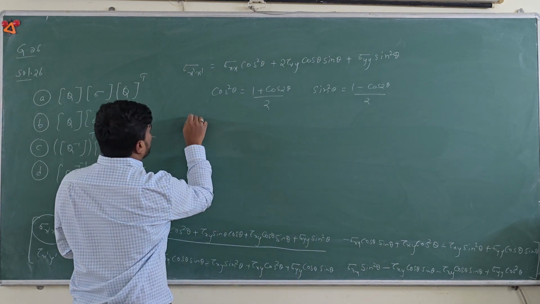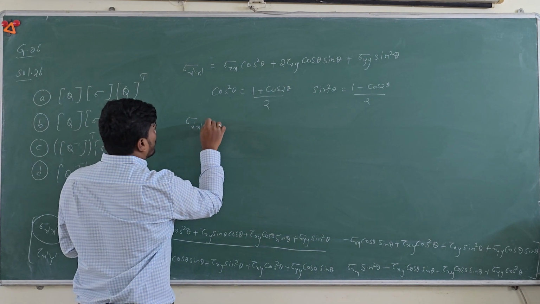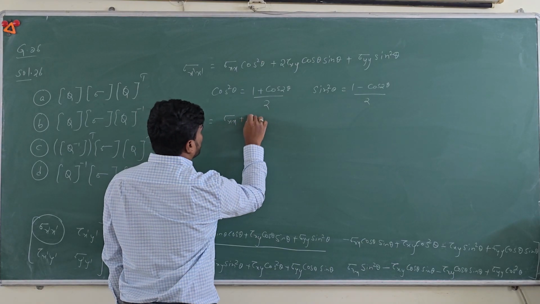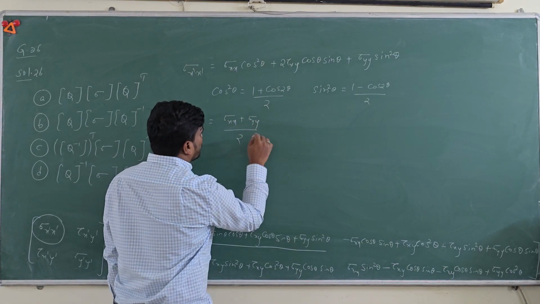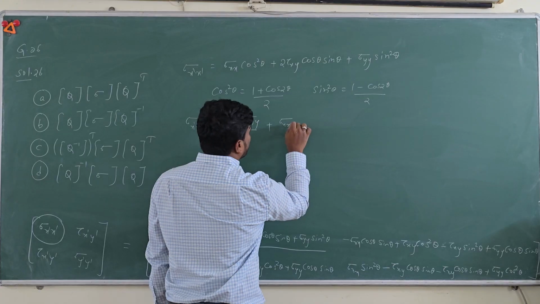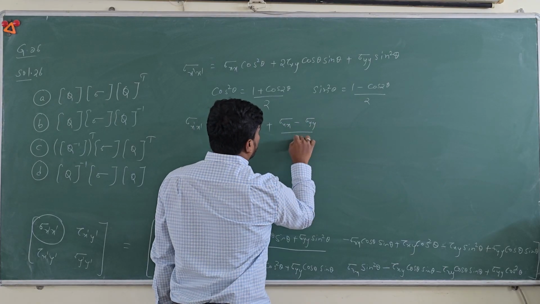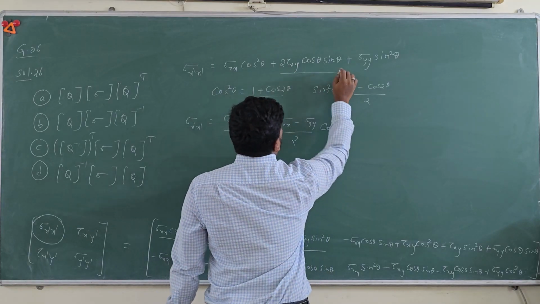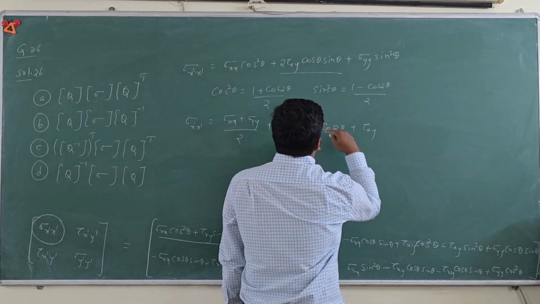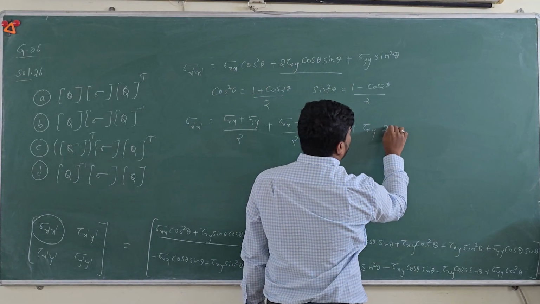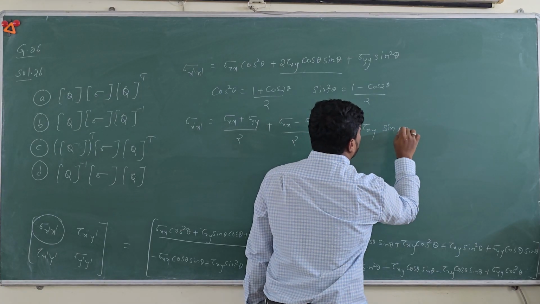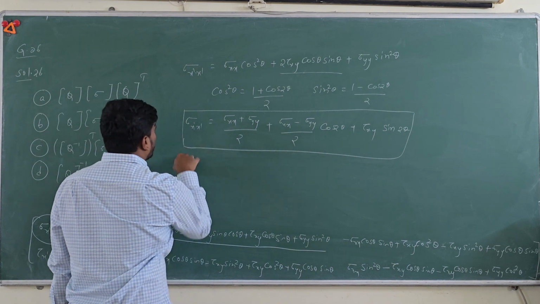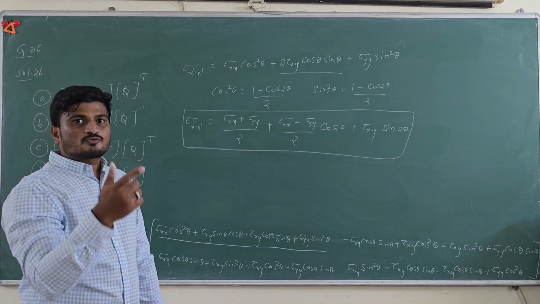By substituting that, you will get sigma xx plus sigma yy by 2 plus sigma xx minus sigma yy by 2 cos 2 theta plus tau xy, and 2 cos theta sin theta can be written as sin 2 theta. So this is your new normal stress on the transformed plane.